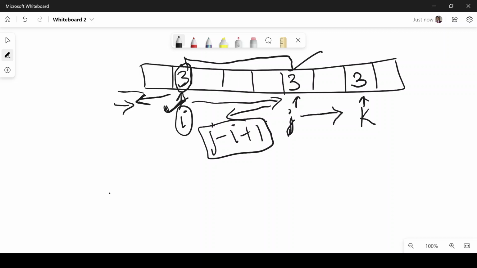So this is the index k. Now again, we know that we have seen 3. Now, what are the indices at which we have seen 3? It is index number 1 and index number I and index j.